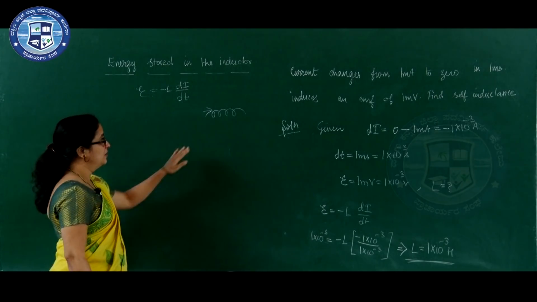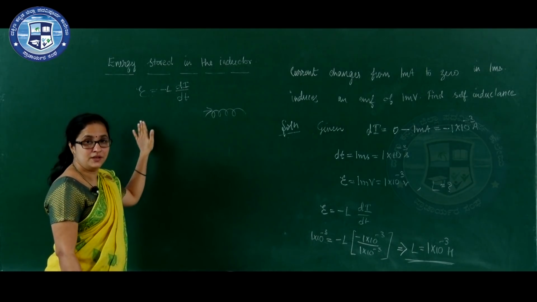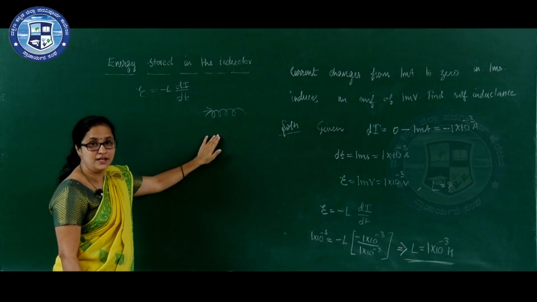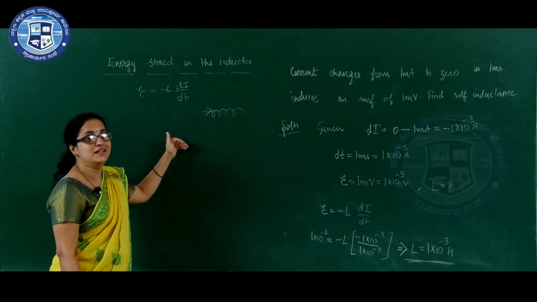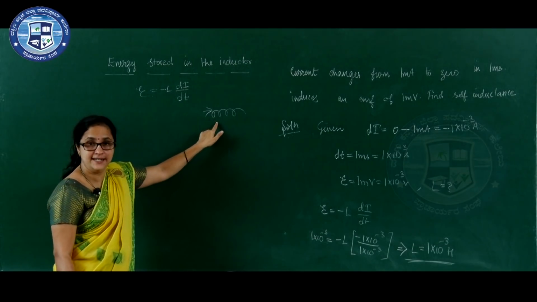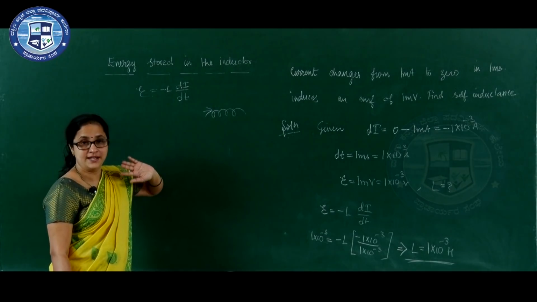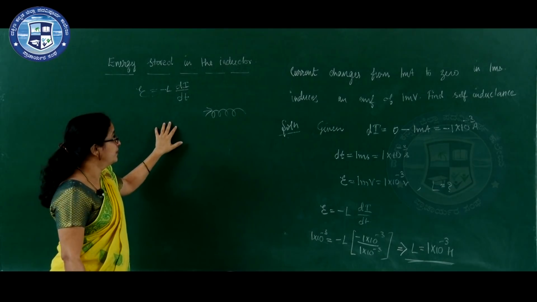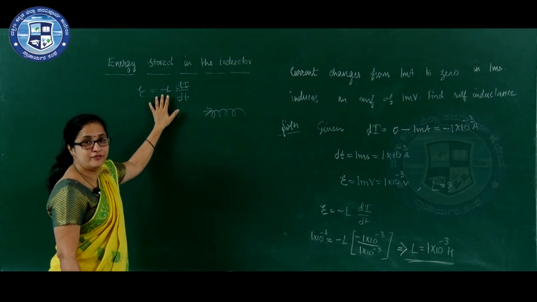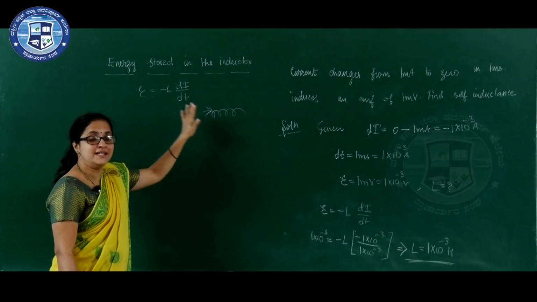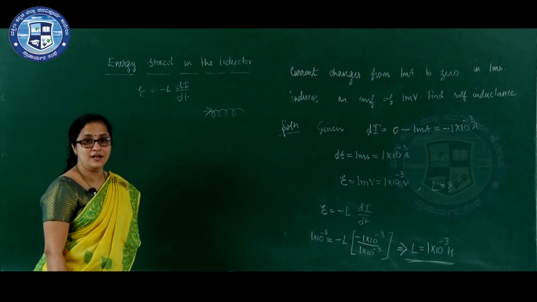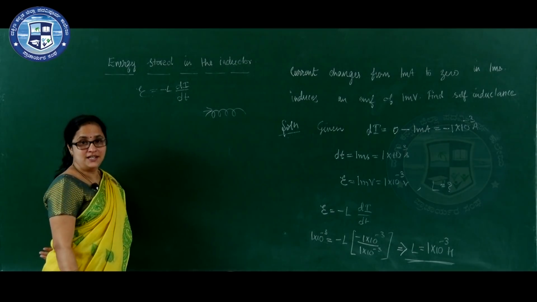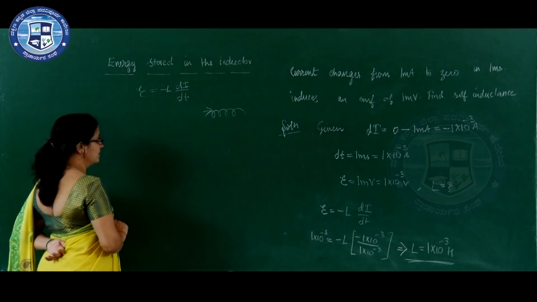The work needed to overcome the back EMF in establishment of current in the coil is stored as magnetic potential energy in the inductor. I repeat, work needed to overcome back EMF in establishment of current is stored as potential energy in the inductor.